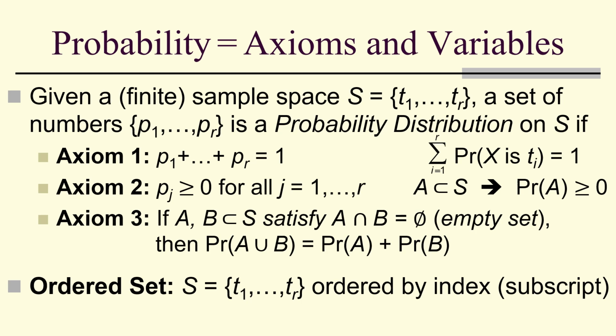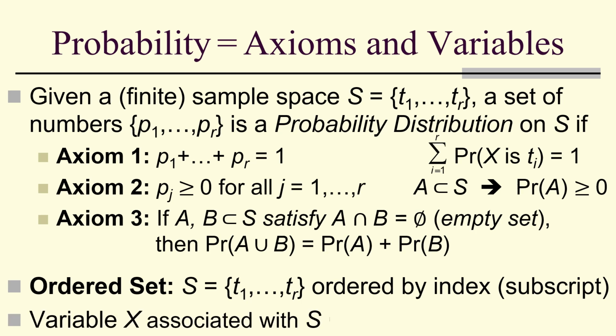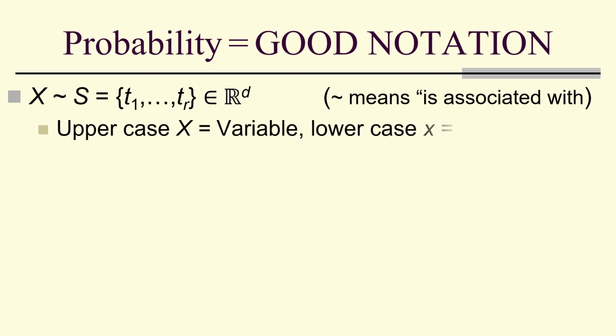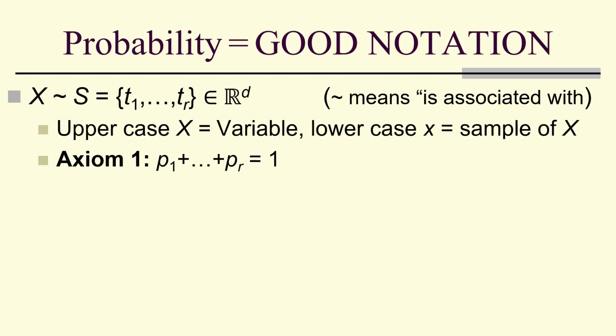And notice we order the set from T1 to TR ordered by the index, the subscript. A variable X associated with S means that X is equal to T sub x for some index lowercase x. So probability also means good notation. So if X is associated with S, which is a subset of R, or perhaps a subset of a vector space, then uppercase X is the variable, lowercase x is the sample, or instance, or trial, or index.